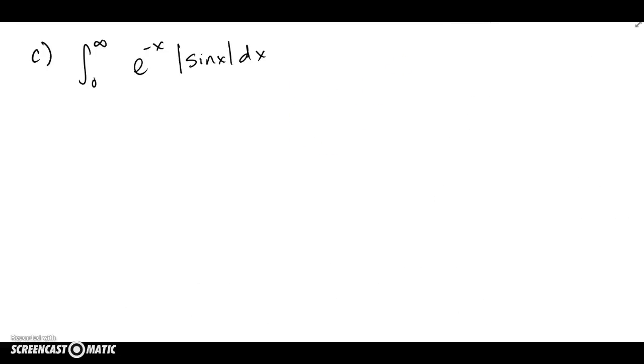Let's look at one more example. This looks rather complicated. Dealing with by parts and such, forget that. Let's just try to do a comparison and determine whether it converges or diverges. So we know sine of x is trapped between -1 and 1, but if I'm dealing with all positive values in absolute value, then it must be trapped between all positive values 0 to 1. So that's the first statement that must be true. Again, because it's an absolute value, it's between 0 and 1 as opposed to -1 to 1.